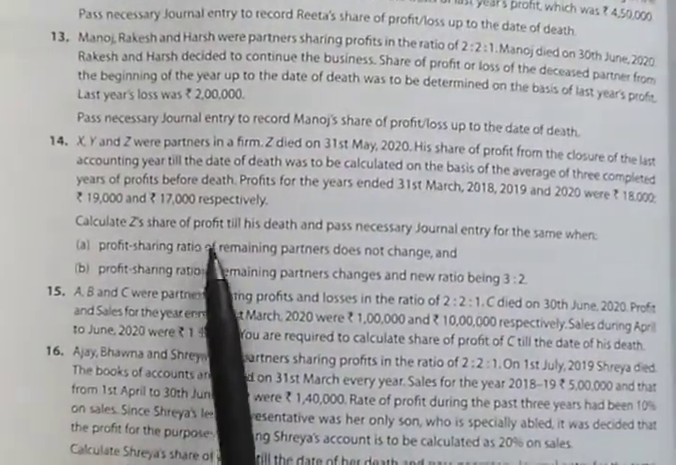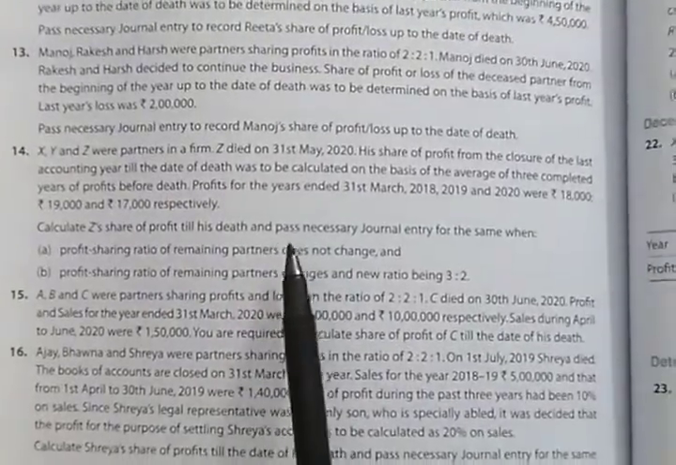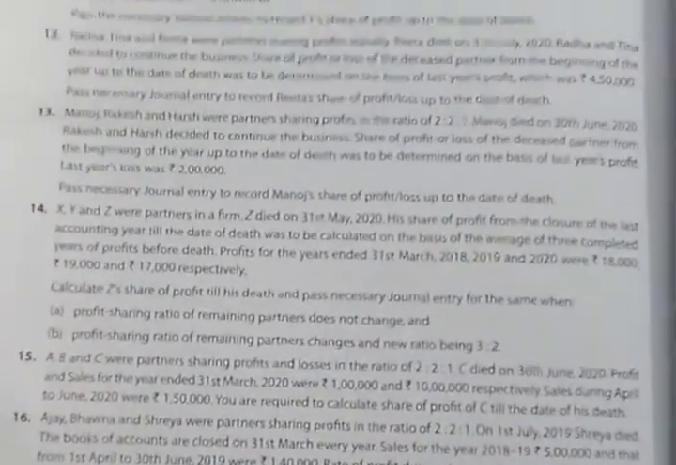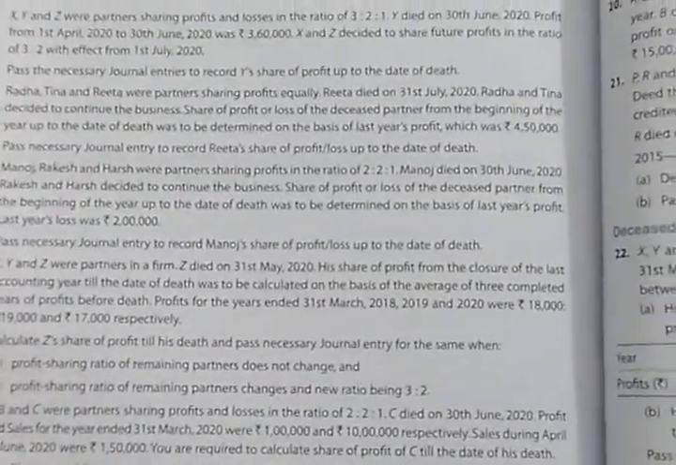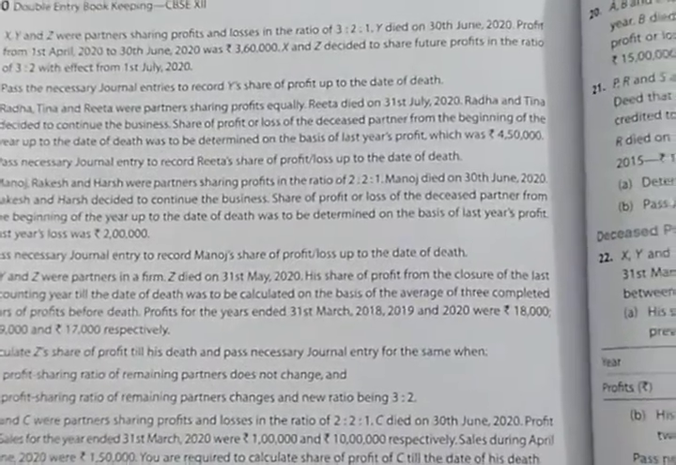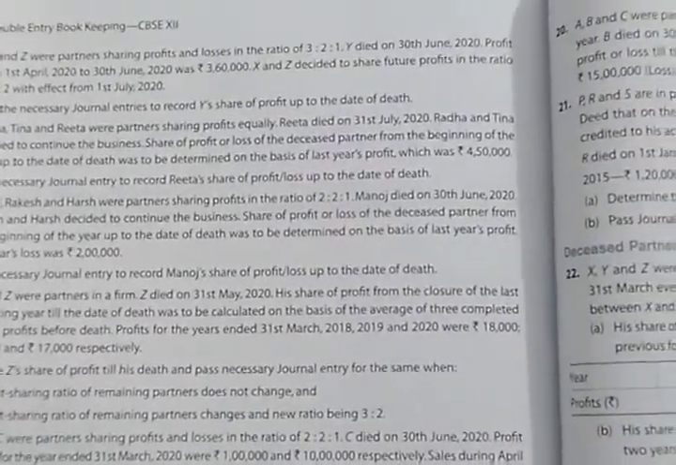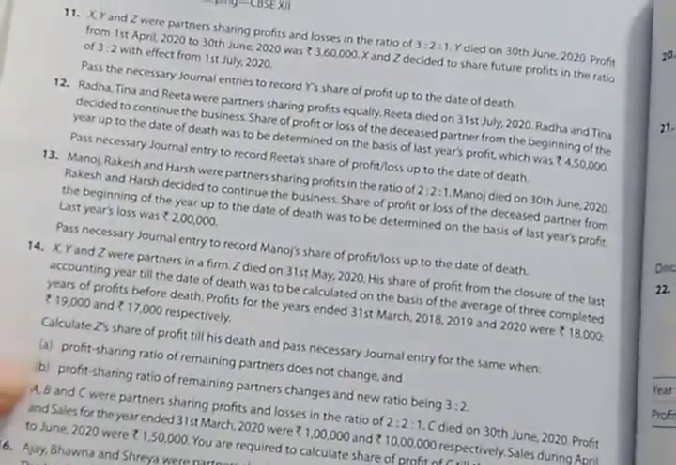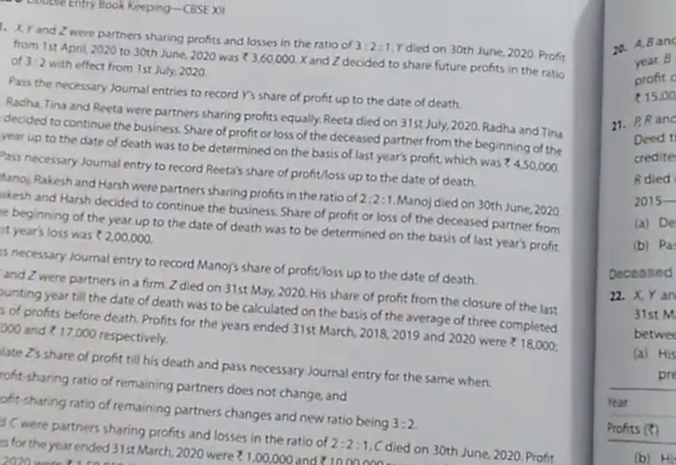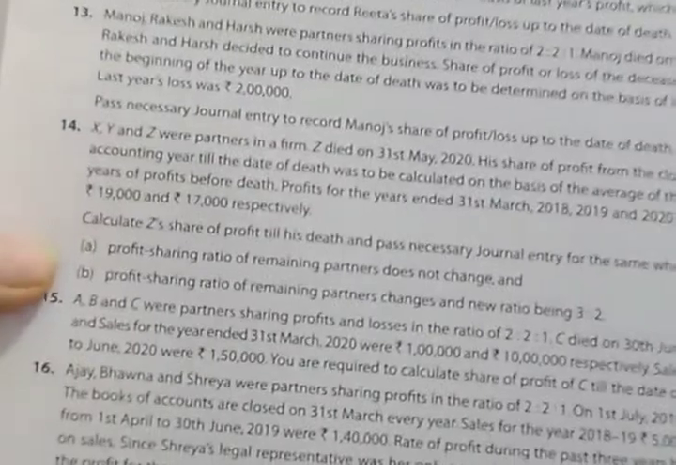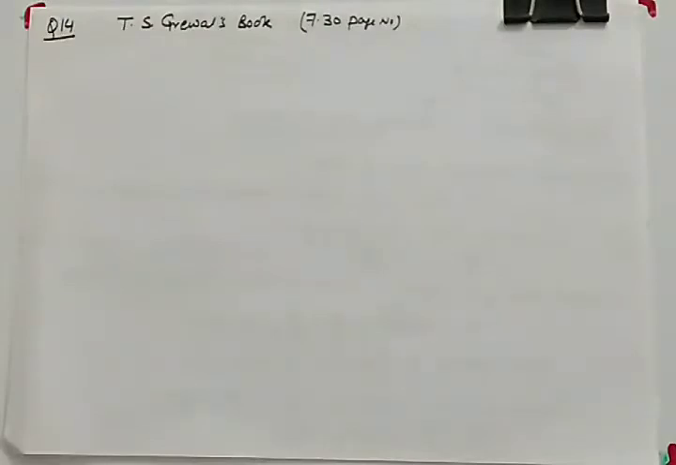Now you are required to calculate Z's share of profit till the date of death, and you are also required to pass the journal entry for the same. In the following cases: first, when the profit sharing ratio of remaining partners does not change, and second, when the profit sharing ratio of remaining partners changes. So this is based on our last lecture when we did 2 cases, when profit sharing ratio changes and does not change. So let us start with the A part first.